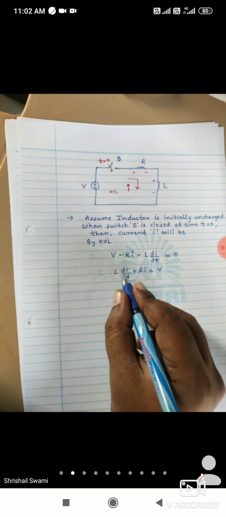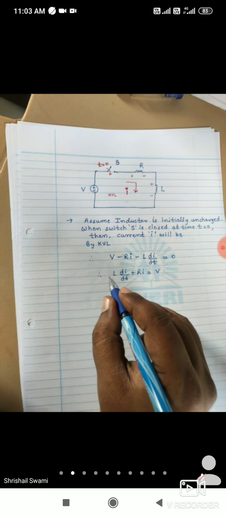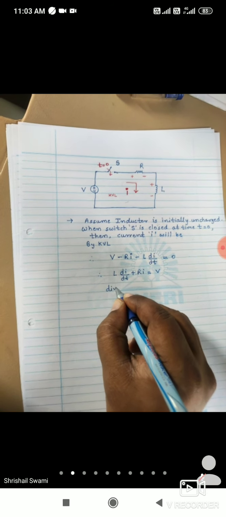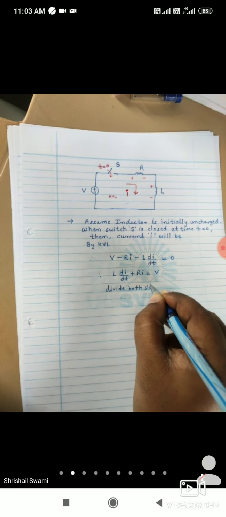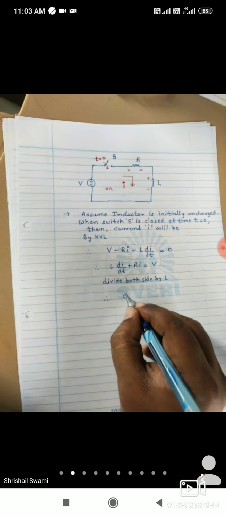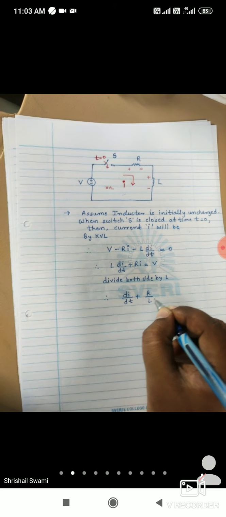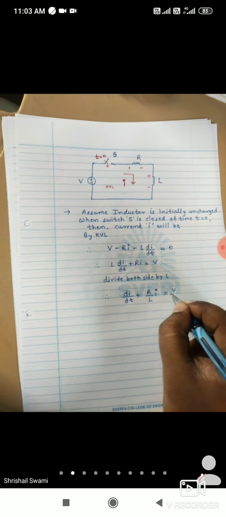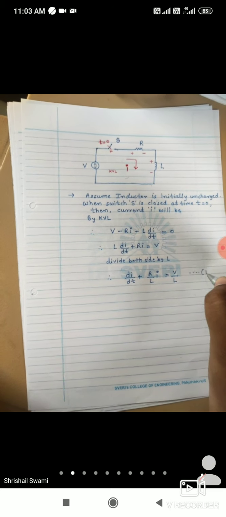Now for a higher order differential equation, the coefficient should be 1. So divide both sides by L. Then we will get di by dt plus R by L into I is equal to V by L. Okay, so this is equation number 1.